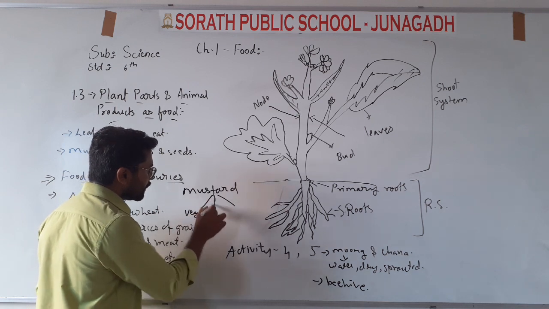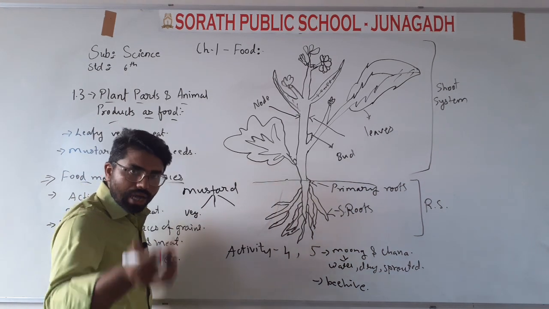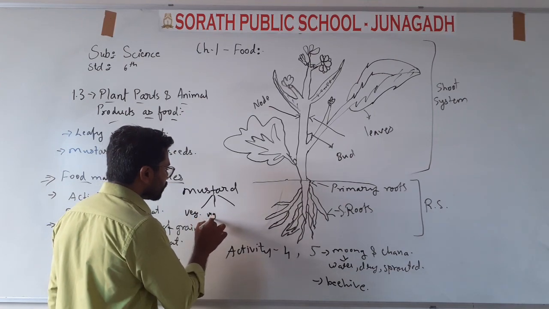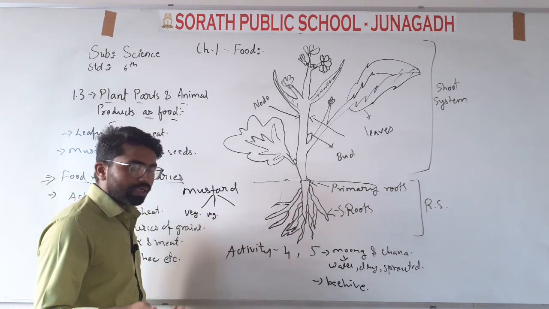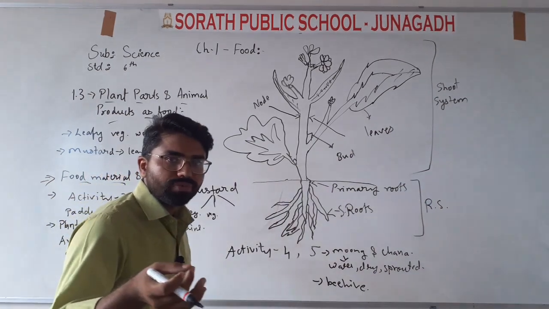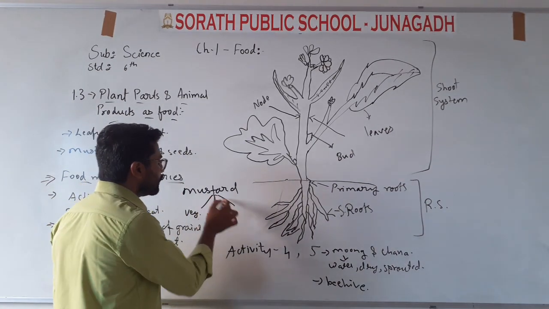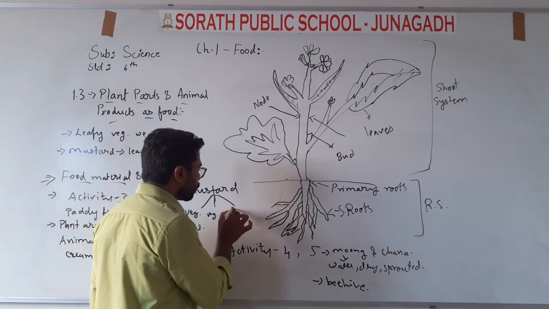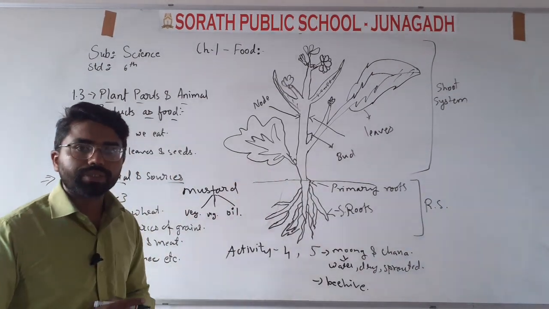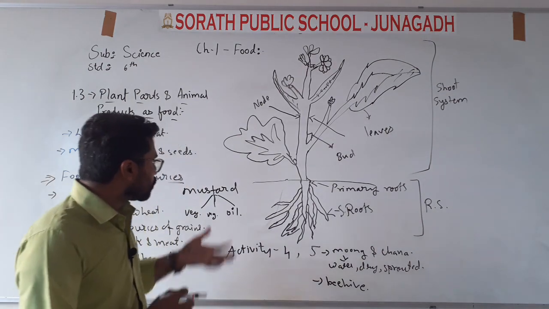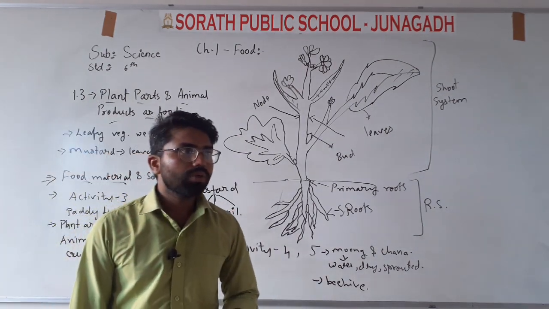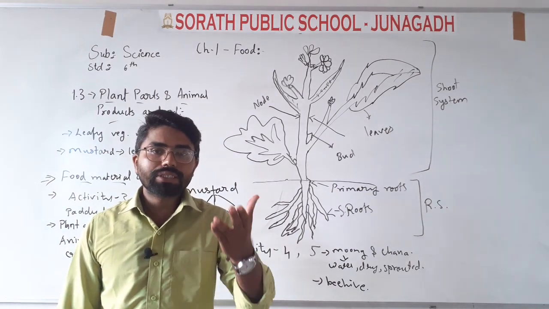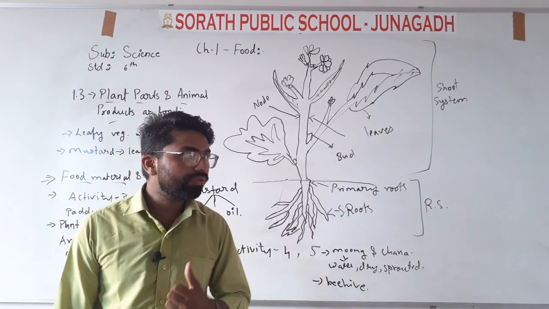Okay. Then the second thing, its seeds are also used to make vegetables, or you can eat like that also. You can eat one spoon of mustard also. And the third thing is edible oil. You can take out the oil from it also, and that can be used in cooking food. So you have to also find out the names of plants which are used in many different ways.